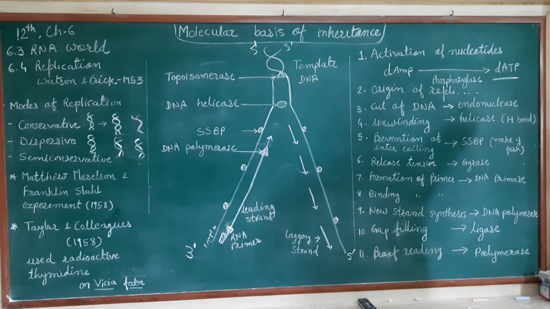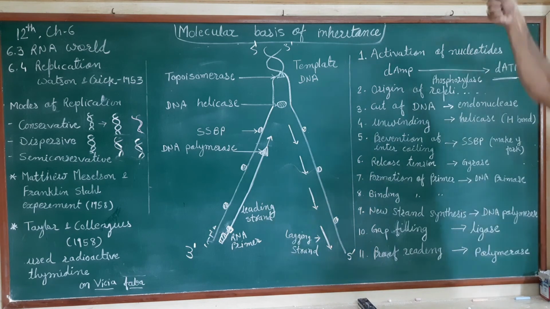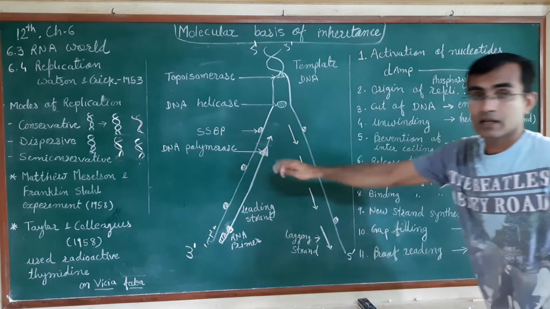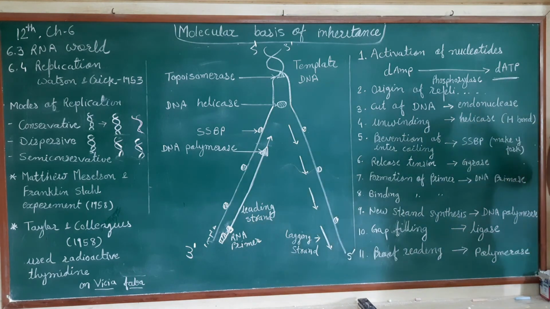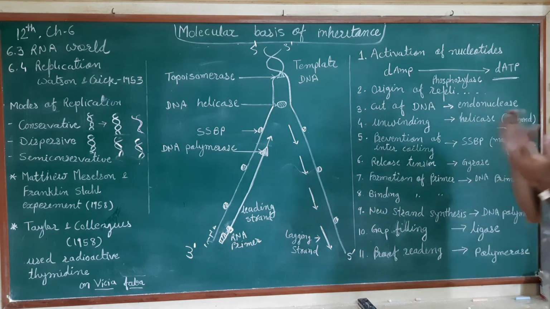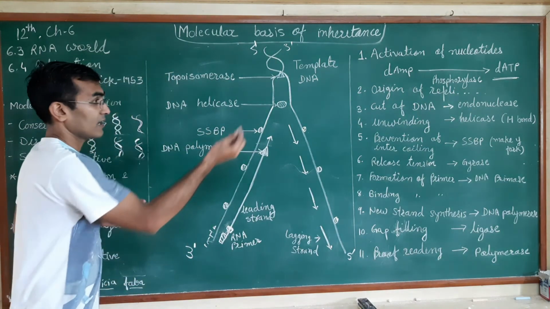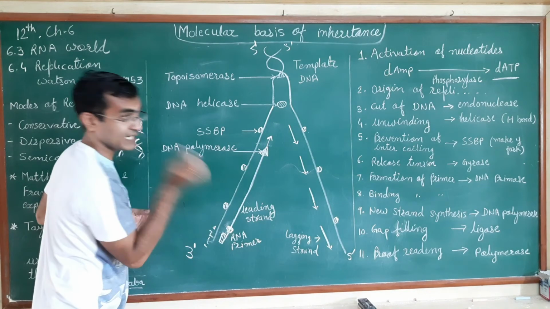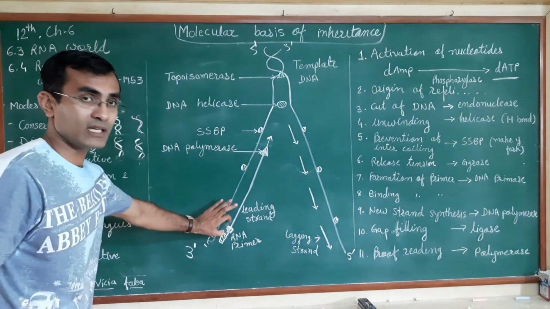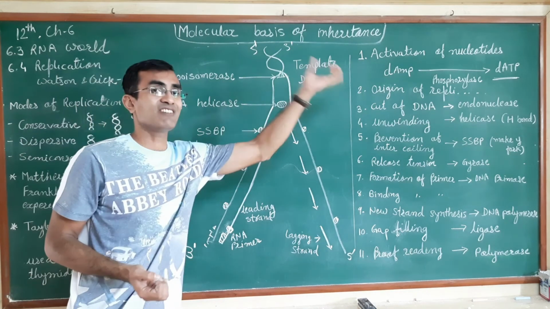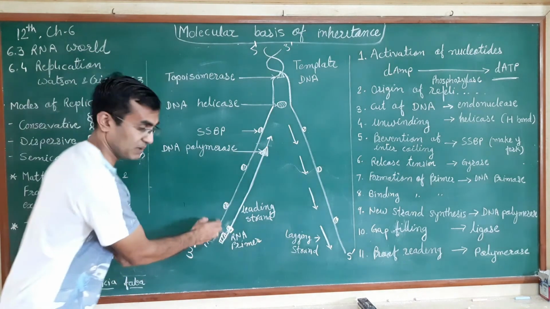Now whatever the activity was done at the very beginning, that will work over here. Now these dATPs, dCTPs, dTTPs, dGTPs, whatever the activated nucleotides are there, will be attracted by this DNA polymerase. So DNA polymerase now is over here. Now the new activated nucleotides will get added according to that complementary site.